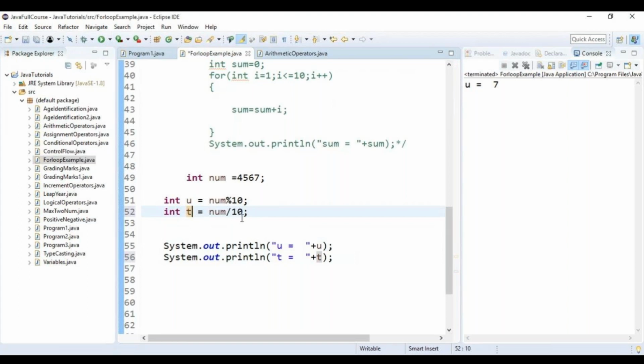It is 456, since it is an integer, I don't see the decimal part. Now, can I take the remainder of it? Yes, 6. I have divided it by 10, then taken the remainder of the 456. Am I clear? Yes.